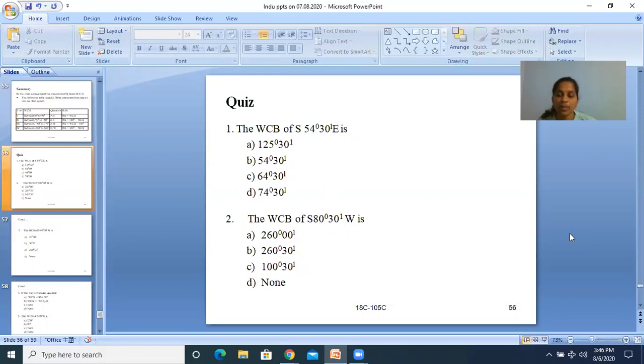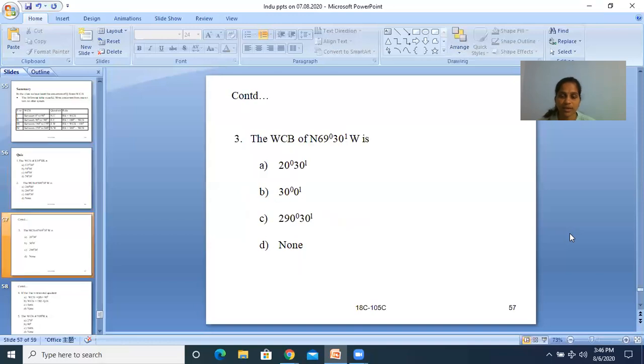So there is no need of showing the quadrants in the WCB system. The WCB of north 69 degrees 30 minutes west. Northwest is the fourth quadrant. Directly 360 minus 69 degrees 30 minutes.